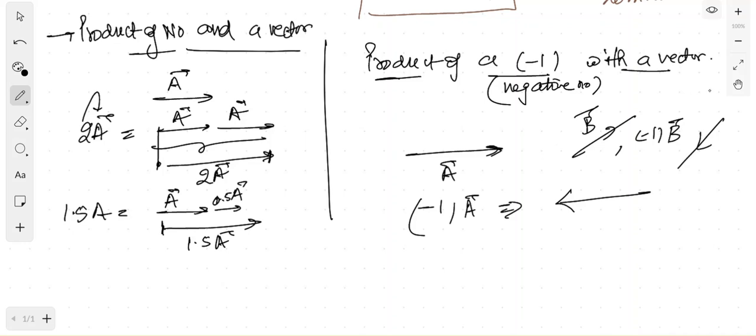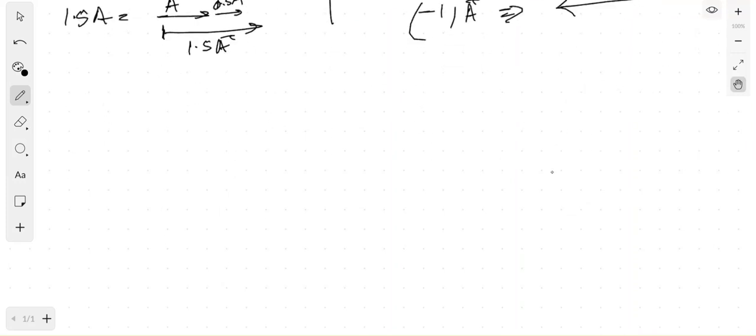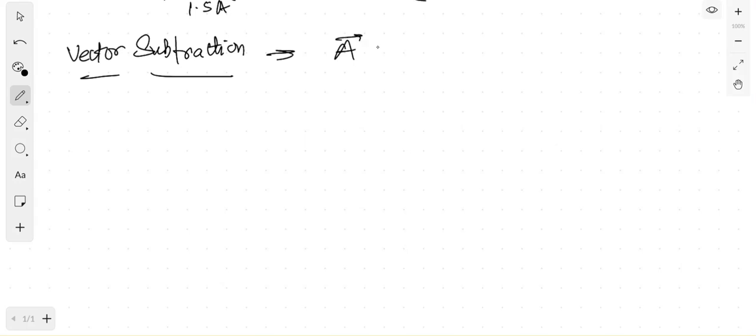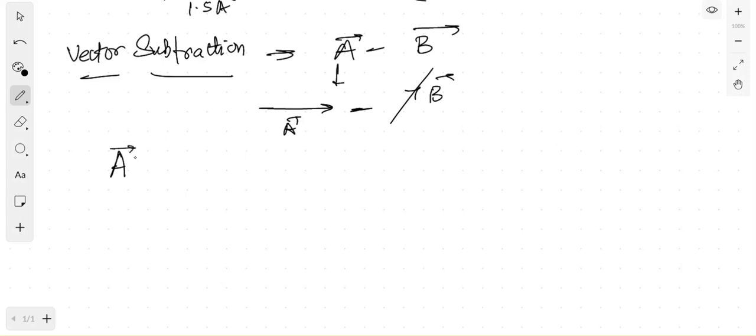Now we'll talk about vector subtraction, because vector subtraction will now become very easy. What is the benefit? You need to find a minus b, where a is a vector like this and b is a vector like this. Can I write this a minus b as a plus -1 into b? Yes, a plus -1 into b is also a minus b only.